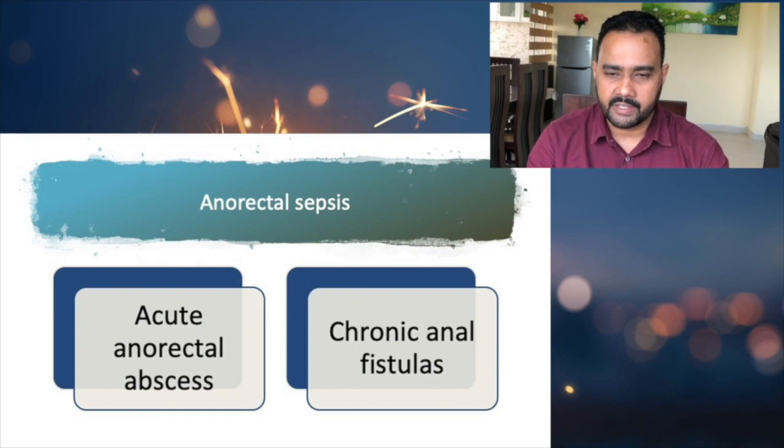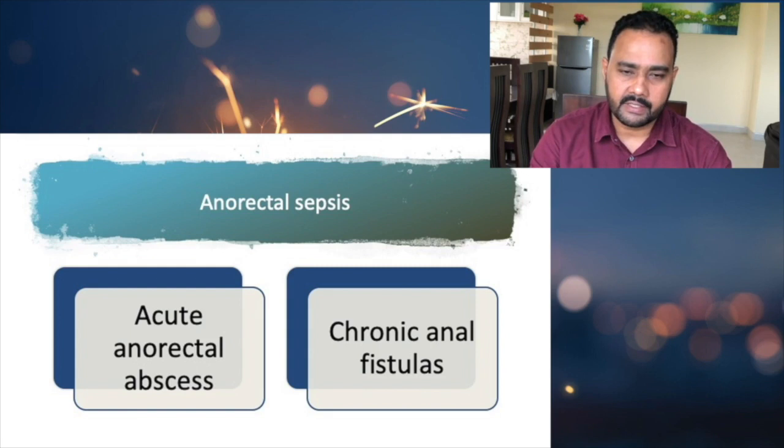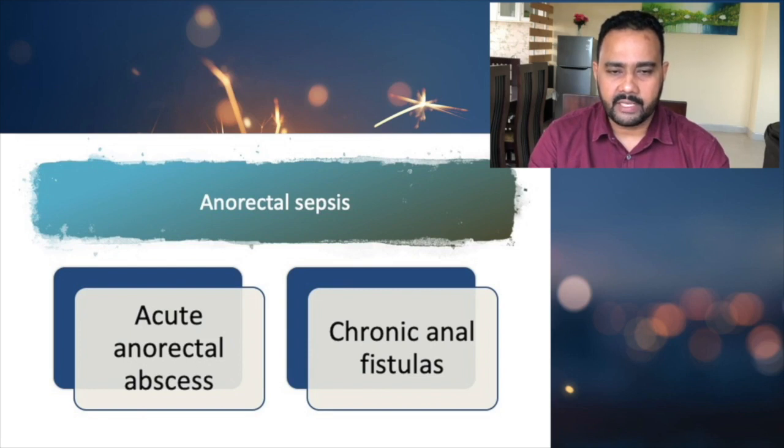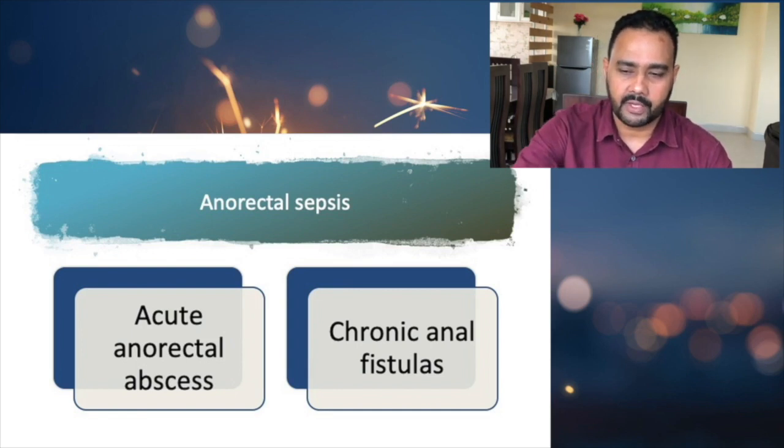One is that inadequate treatment of anorectal abscesses can lead to chronic anal fistula. The second reason is there are some organisms. We are going to discuss the different organisms that mainly provoke anorectal abscess as well as anal fistulas. That is what we are going to discuss today.